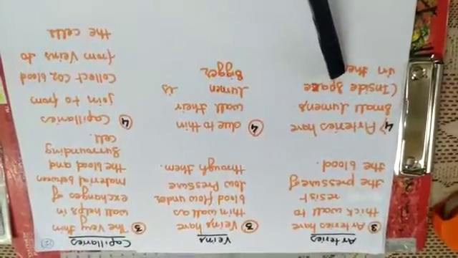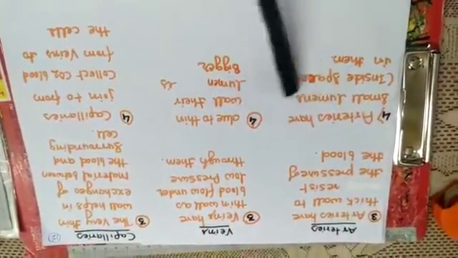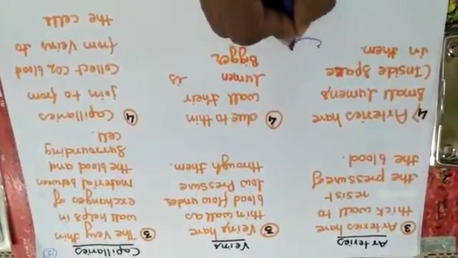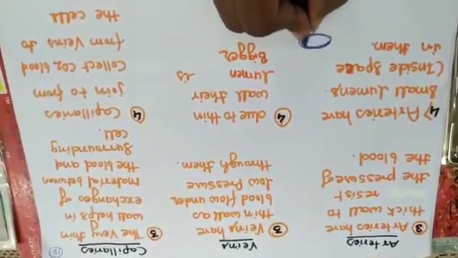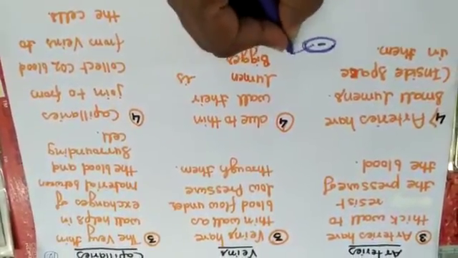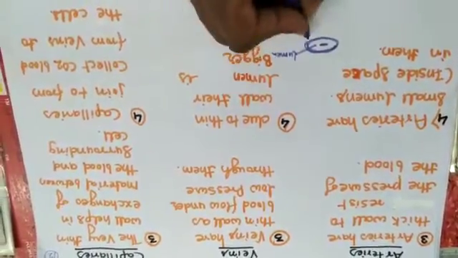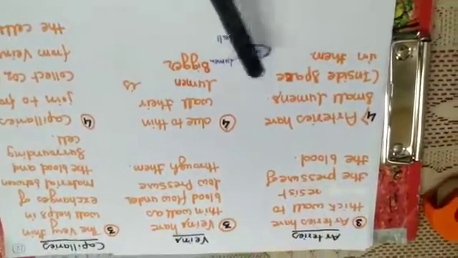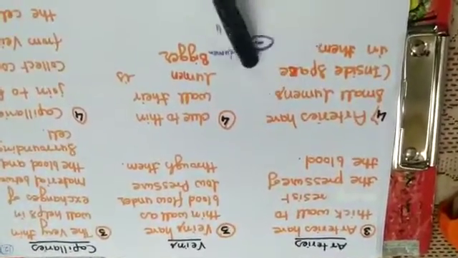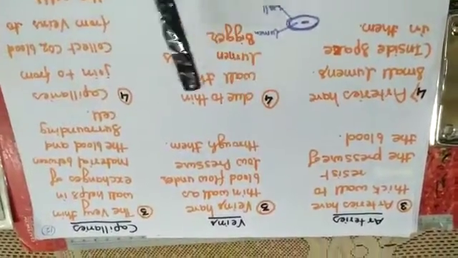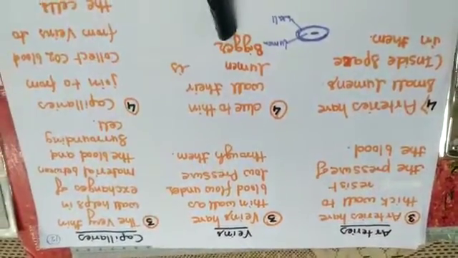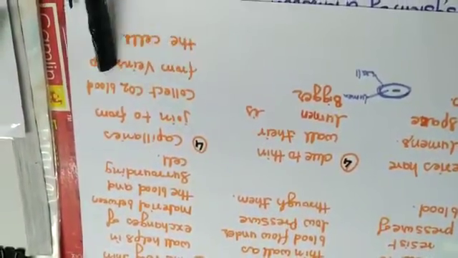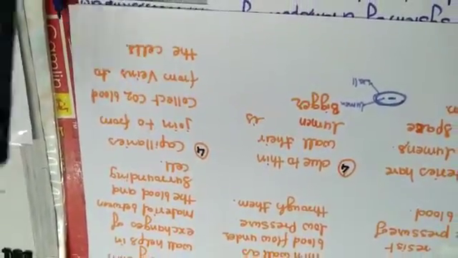Arteries have a small lumen. Lumen is the space inside any tube-like structure. See, this space is called the lumen, and this is called the wall, right? So this inner side is small in arteries because they have a thick wall. Fine. And in veins, due to the thin wall, their lumen is bigger, obviously. Now, capillaries are joined to collect CO2 rich blood from the cells to the veins.